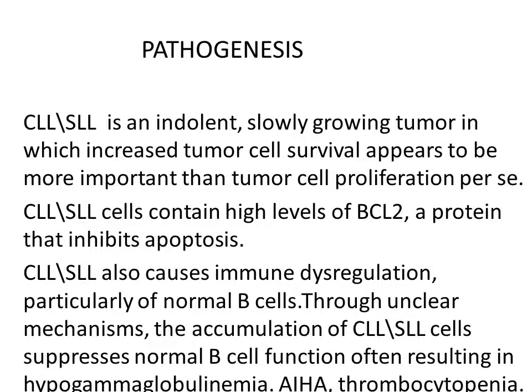CLL, SLL also causes immune dysregulation, particularly of normal B cells. Through unclear mechanisms, the accumulation of CLL, SLL cells, this will suppress the normal B cell function, often resulting in hypogammaglobulinemia. The production of immunoglobulin by the normal B cells, this is reduced, so this results in hypogammaglobulinemia.